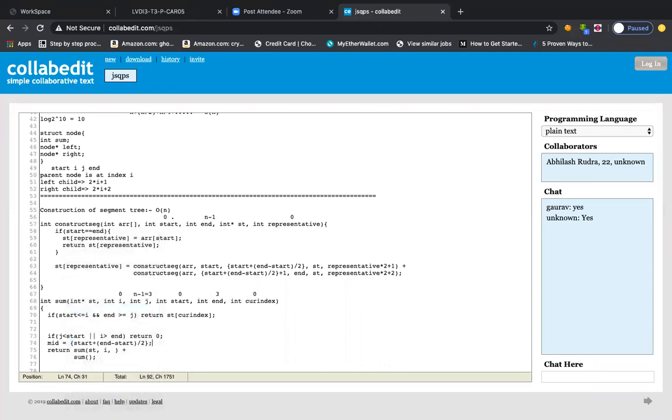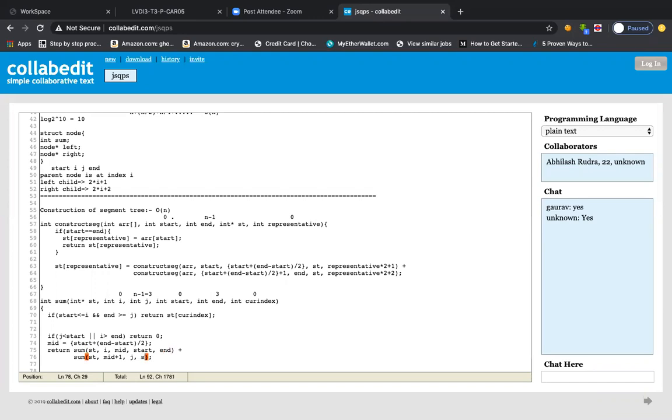Right? So you just write mid, and in the second half, what will you do? st will be passed as it is, mid plus 1 will be passed, and then j will be passed, right? And then those two things, query start and index, will be as it is, because we need to figure that out, right? So start and end.